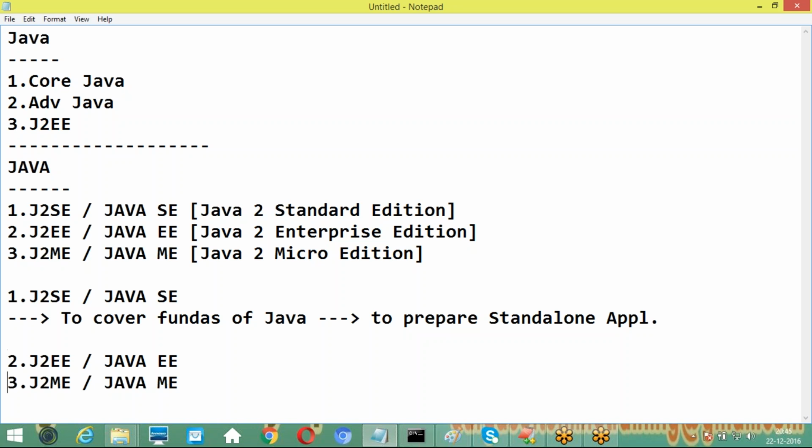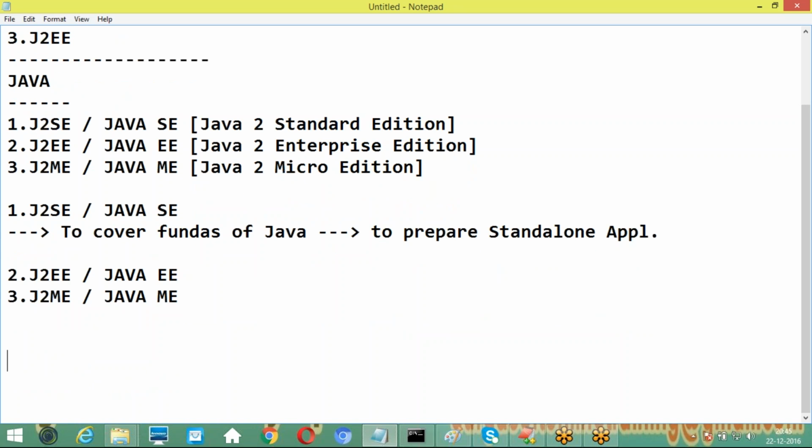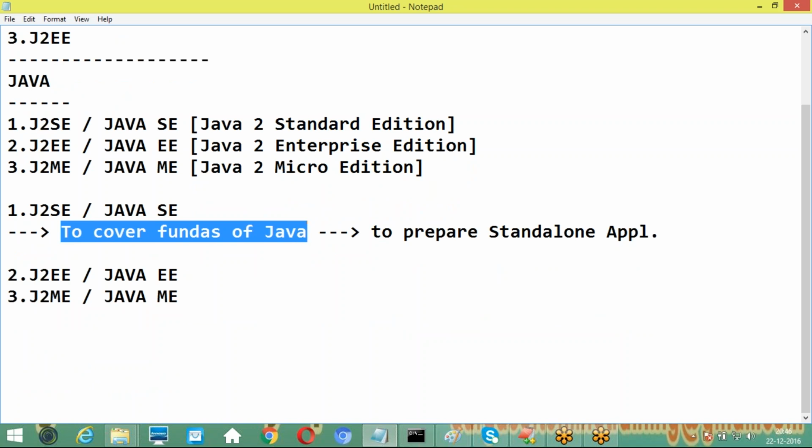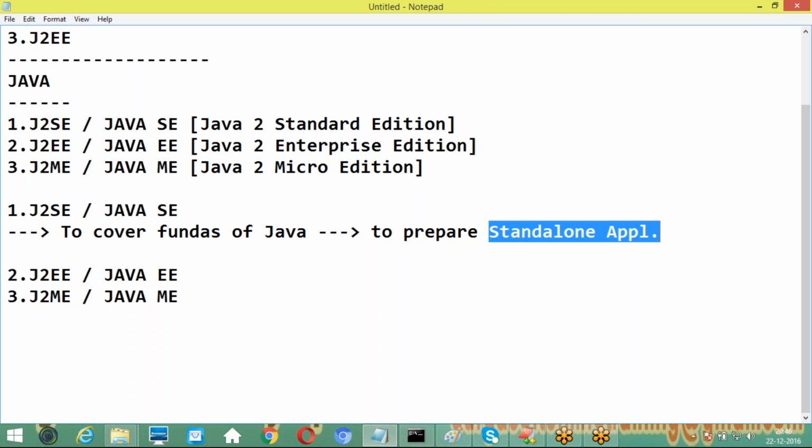Observe guys, what I am telling you. So this is clearly about the J2SE part or Java SE part. This J2SE part will cover the fundamentals of Java, just the basics of Java. And by using these basics, these fundamentals, we will prepare standalone applications. This is another point: what is a standalone application? I will come back to this point once again.